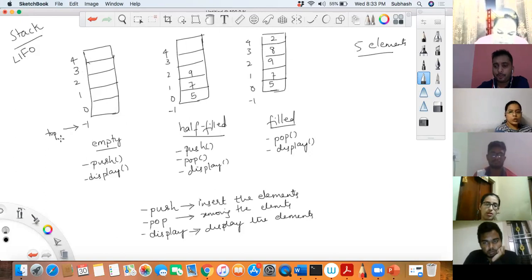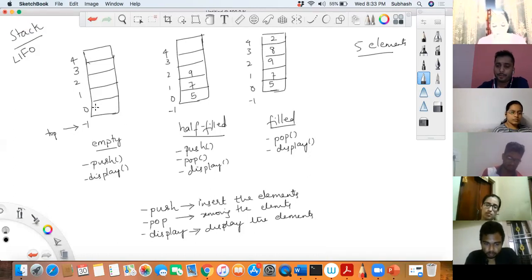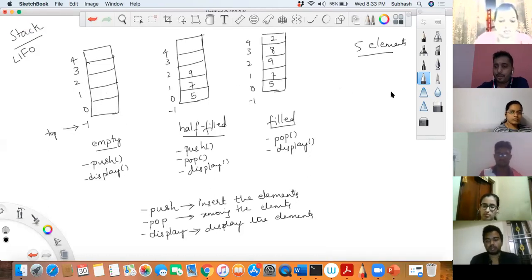Is everyone okay with this? Yes or no? If the top is at -1, what does it indicate? That basically the stack is empty. Agree? Disagree? I'm asking everyone. Okay.